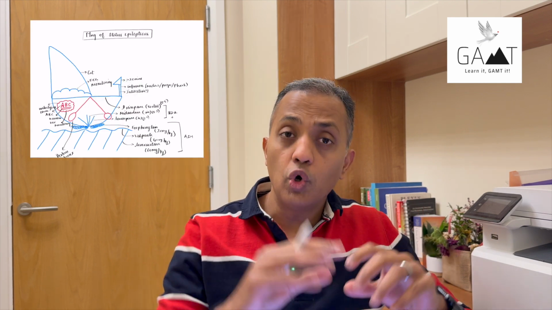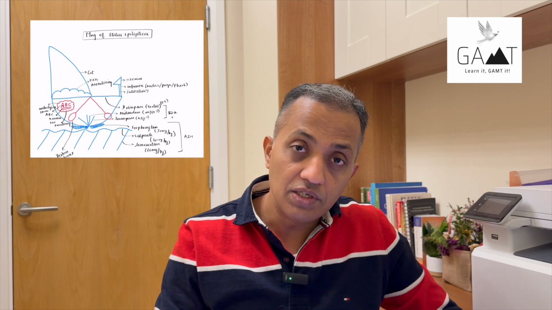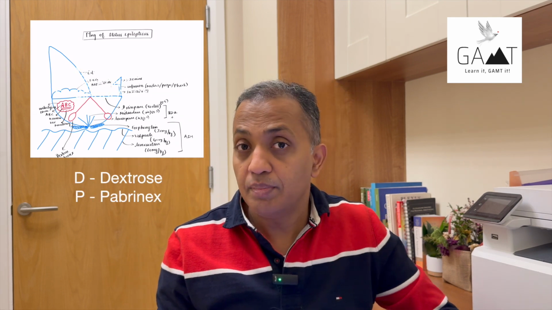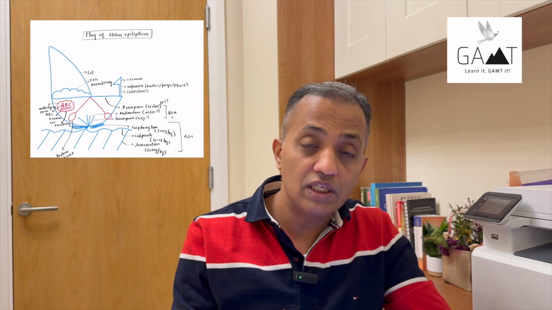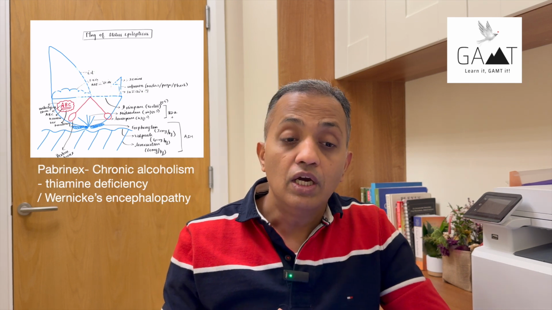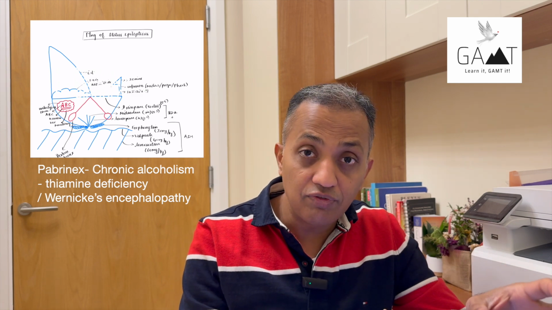Okay, things that you always keep in your mind in approaching anybody with a seizure are these two paddles: D and P. D for dextrose, P for Pabrinex. Dextrose stands for hypoglycemia, which can cause seizures. Pabrinex is for patients with chronic alcohol intake or chronic alcoholism who have severe thiamine deficiency. It can cause Wernicke's encephalopathy.